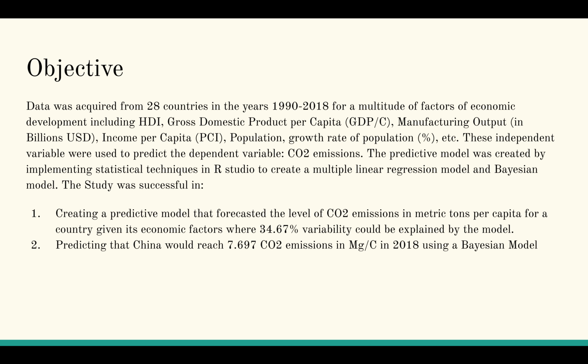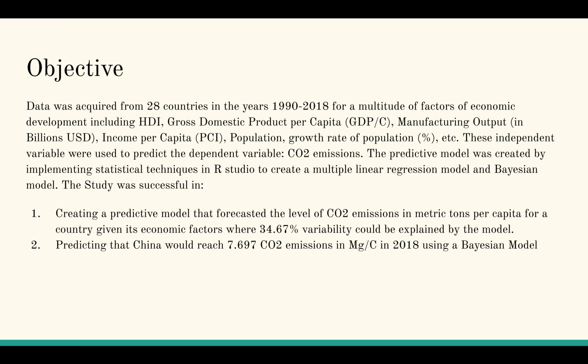In my project, I used explanatory variables to predict the response variable. The independent variables used to predict the dependent variable, which was CO2 emissions, were HDI, GDP per capita, manufacturing output, income per capita, and population growth rate. Then I randomly selected 30 countries, of which I was able to gather comprehensive data for 28 of them, for the period of 1990 to 2018.